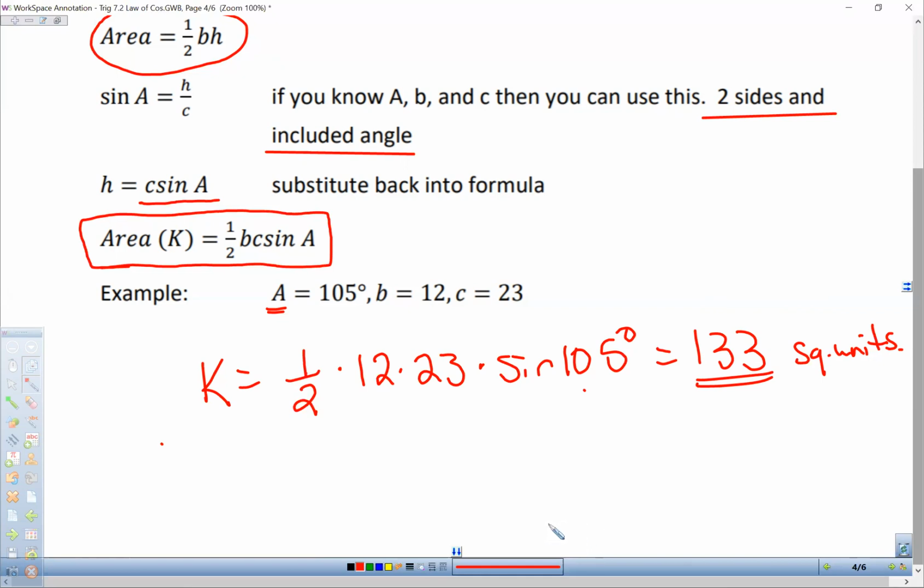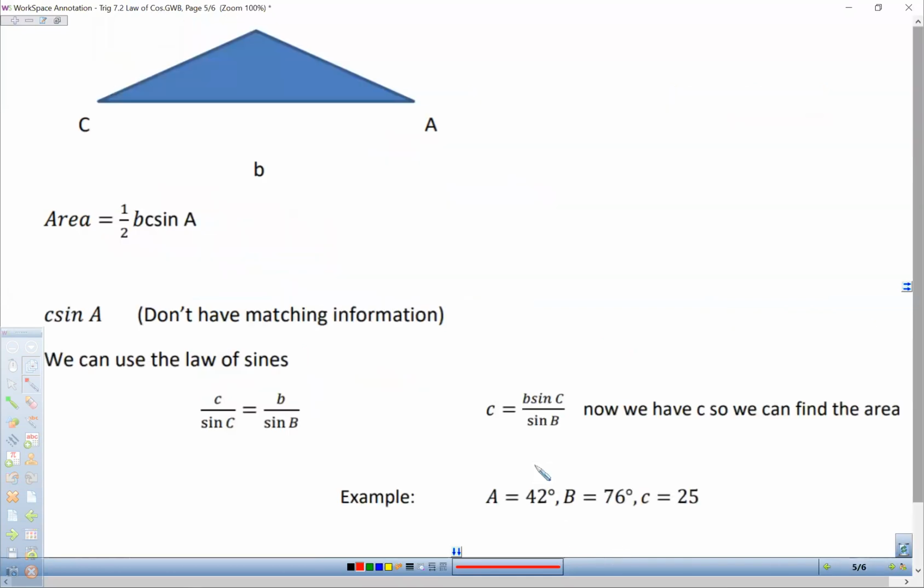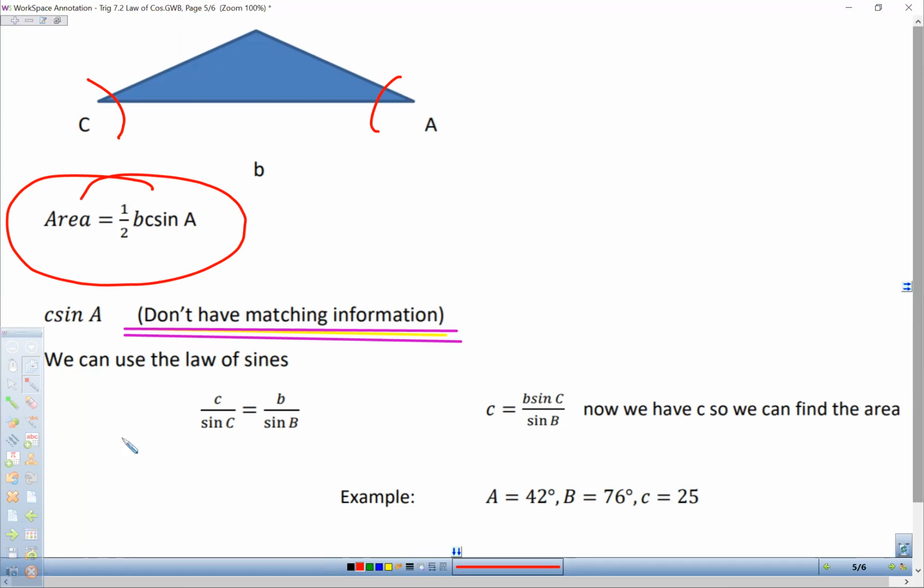All right, so again, remember, that's when the angle is included between the two sides. If the angle is not included, so notice here it says we don't have matching information. Now I need my darker line. There we go. Okay, which means if you notice here on our triangle, I've got maybe 2 angles and a side. Well, I don't need 2 angles and a side. I need 2 sides with the included angle. So here's our formula from before. So I need to find side C over here.